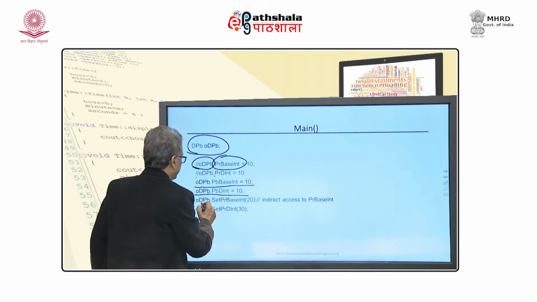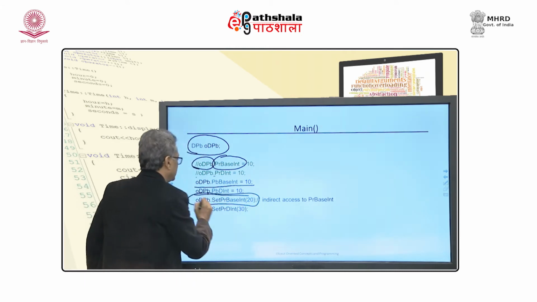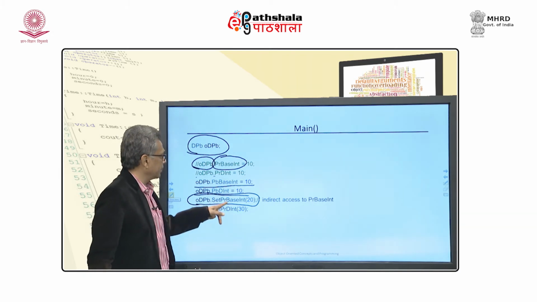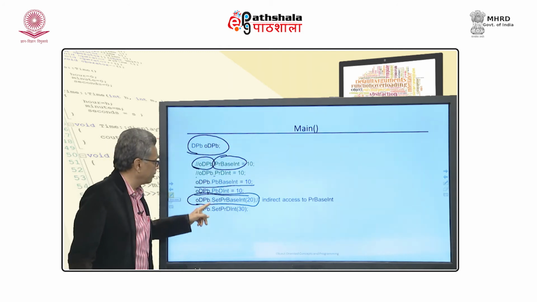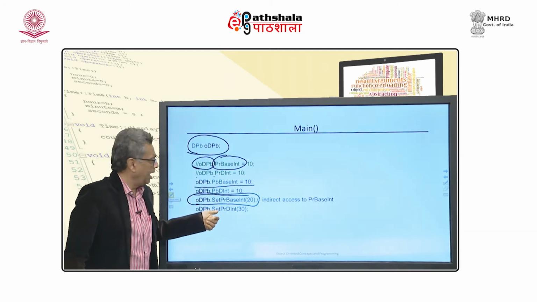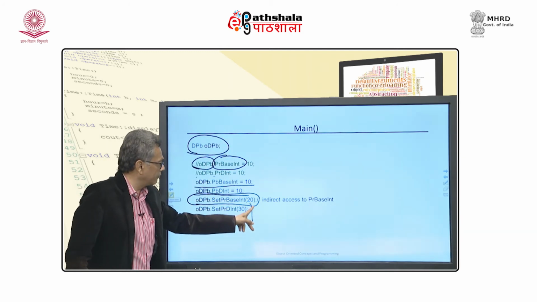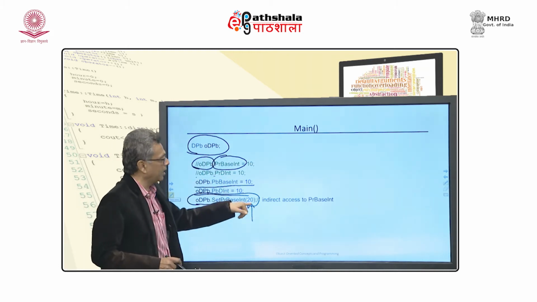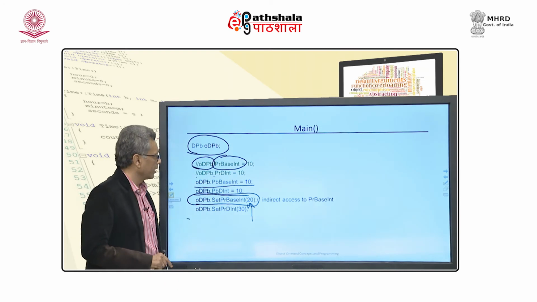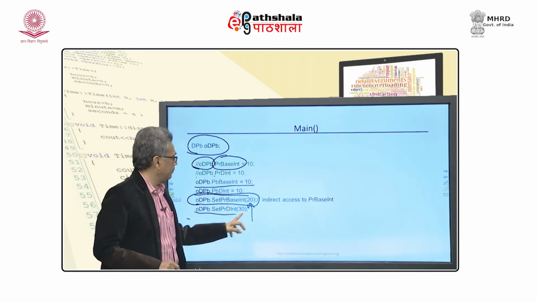Interestingly, now this is very interesting. What does this mean? I am calling set PR base int. That is a public member of the base class, so it is available to my object, and I am calling it and setting the value of that private member to 20. That member is not directly available, but indirectly it is available to me. So, I am setting it, and this is setting the public member of it.